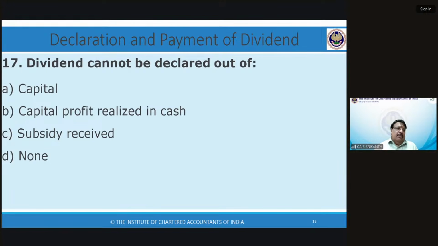Tricky. Because there is something in C which we have not discussed. Don't worry. Again, if you know the sources from which dividend can be declared, then you can. Dividend cannot be declared. Please note the question also. Okay.